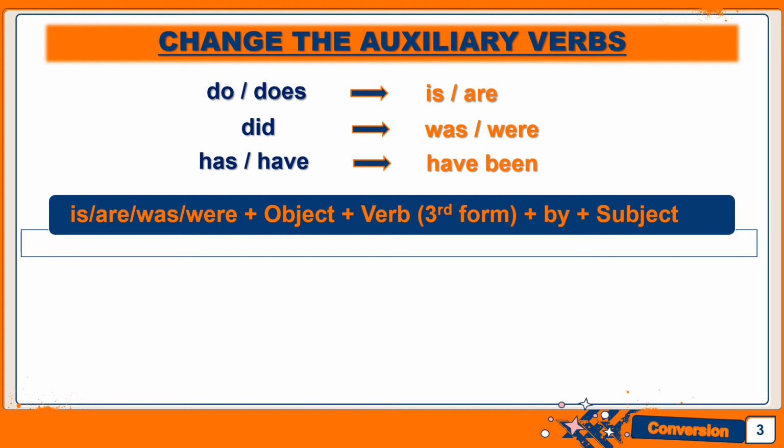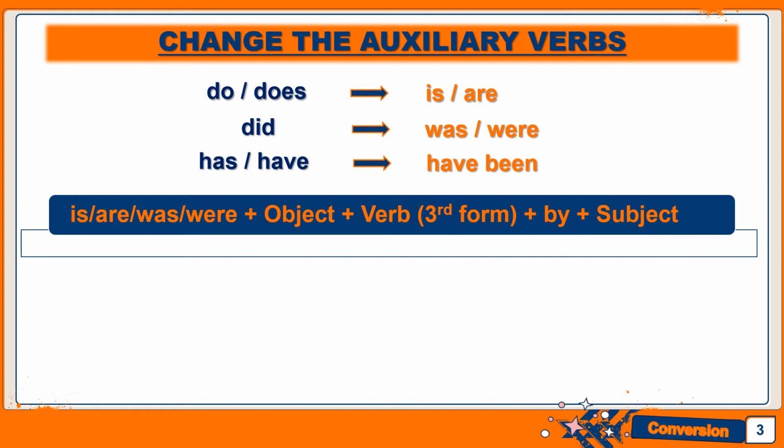The next will be the object. Subject will go at the end and object is going to come in the front. So the second thing is the object, followed by the verb. The verb is the action word in the sentence, and always remember in passive voice, the verb is always in its third form, followed by the preposition by, and the last is the subject. Simple enough. If you remember this structure very well, you can easily convert an interrogative sentence into passive voice.